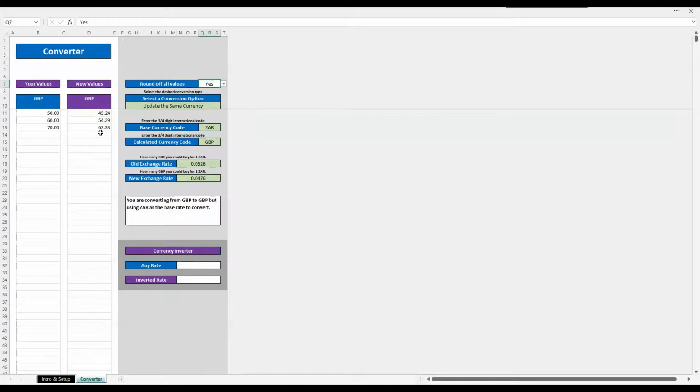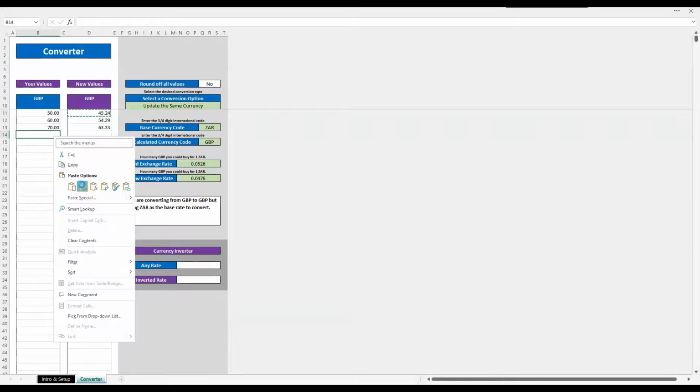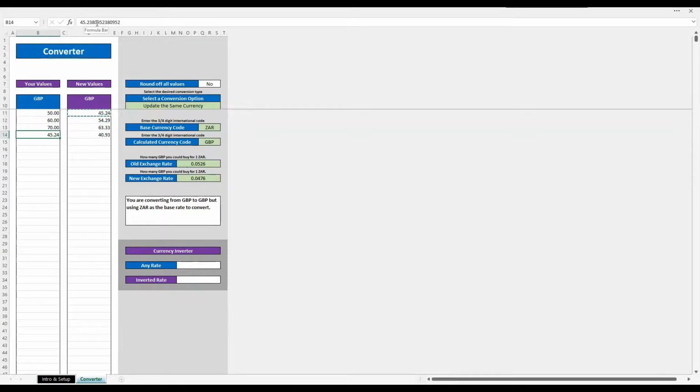When you paste this into a new spreadsheet, it will say 45.24 and 54.29. Whereas if you pasted that into a spreadsheet, it would say 45.23986, whatever the longer value would be. In fact, we can see if we copy that and paste values into there, it is 45.23896, etc. So that's the actual number that's hidden behind here, but it just looks like it's formatted to the penny. Whereas if we were to say yes, round them off, and then we copy that, you see now it's 45.24 because you've rounded it off. So that's the only difference.